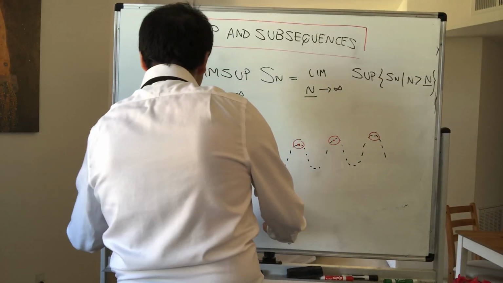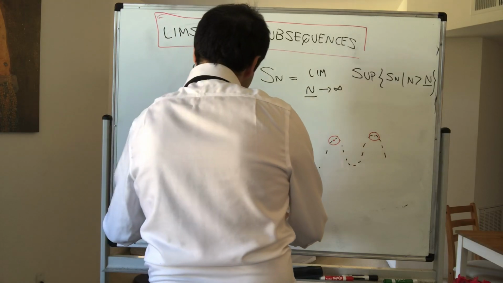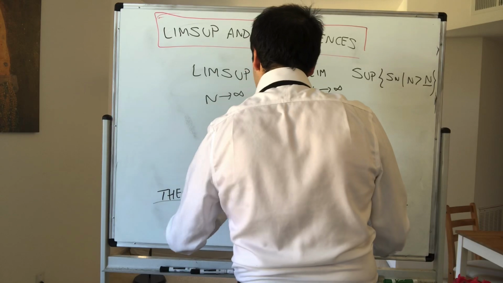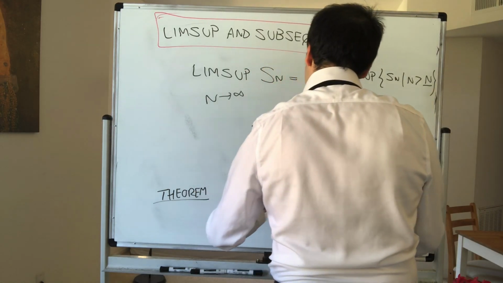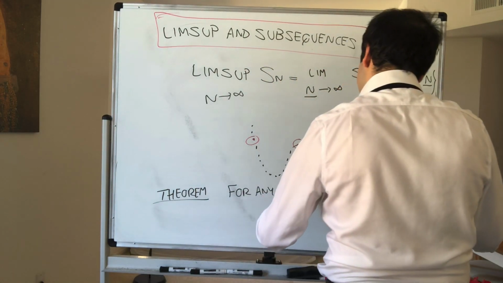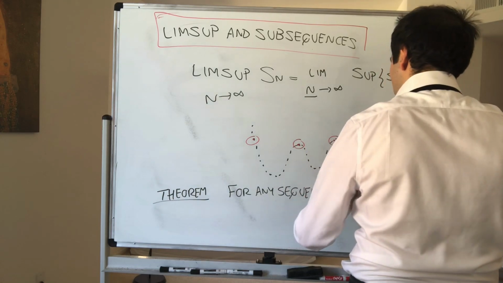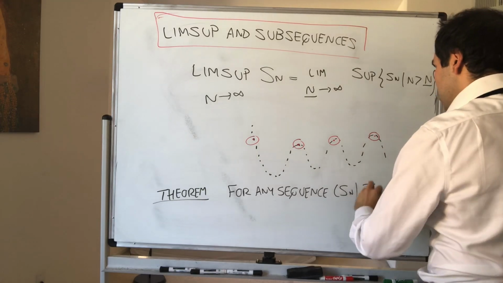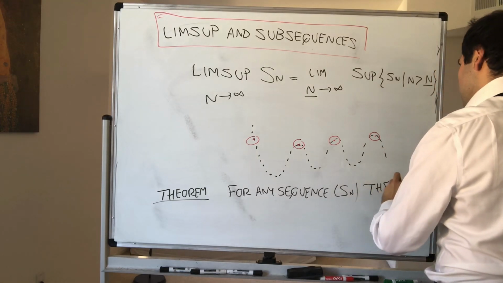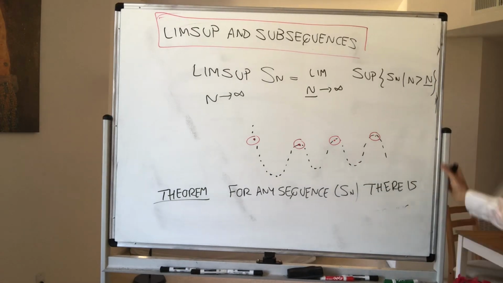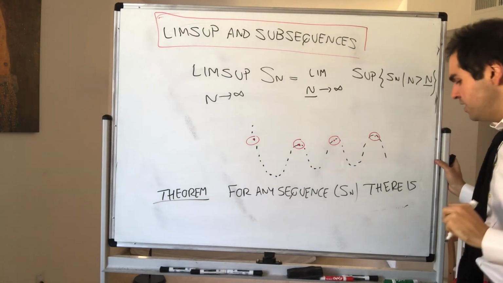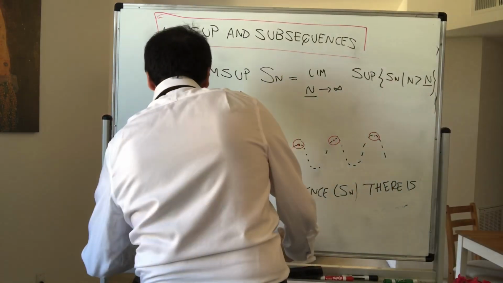So theorem. If Sn is any sequence, not just bounded, then there is not only a subsequence, but actually a monotonic one, so non-increasing or non-decreasing, that converges to the limsup.